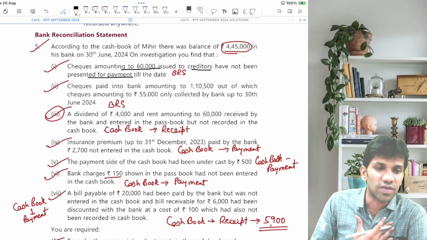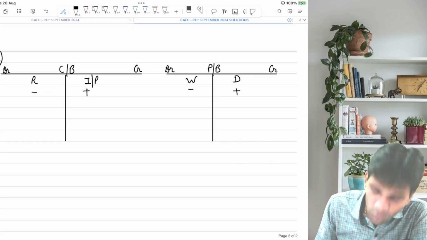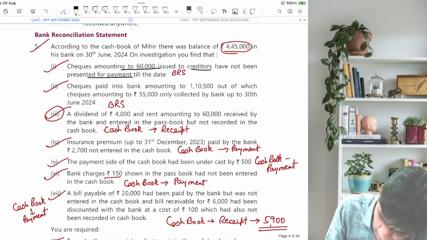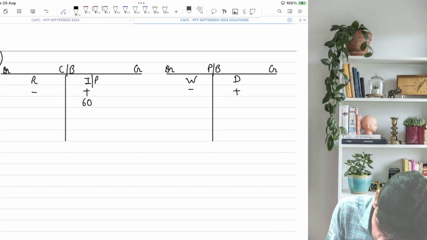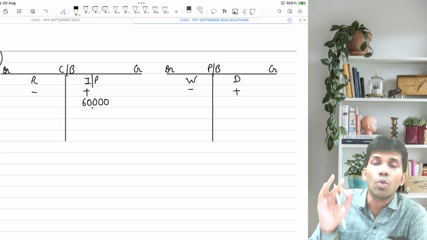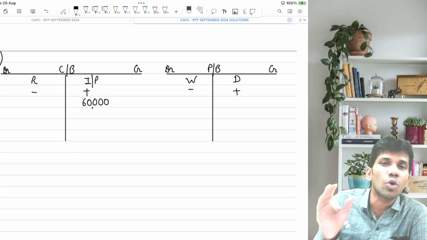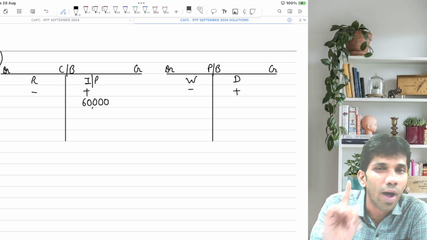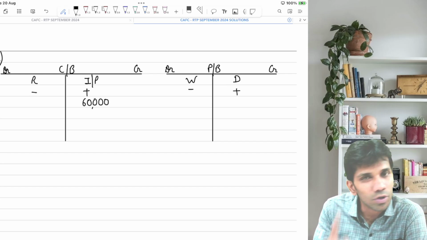Who issues check? We, means cash book. कैश बुक इशू चेक, हमने चेक इशू किया तो इशू में लिखेंगे, कितने का चेक इशू किया, 60,000. So what are the instructions? Do whatever they have instructed. Don't go for rectification once you are doing BRS. I hope it is clear. जो हुआ है वो कीजिए, जो बोला गया है वो कीजिए.